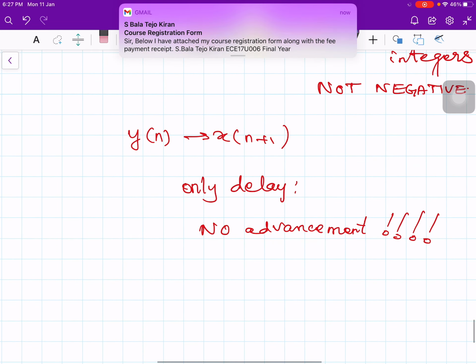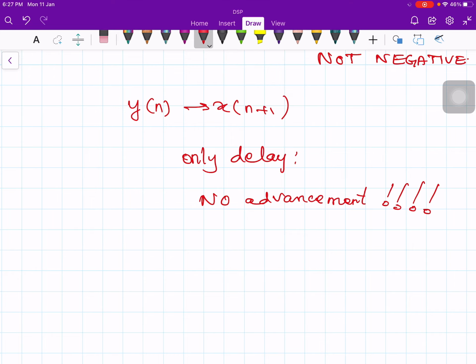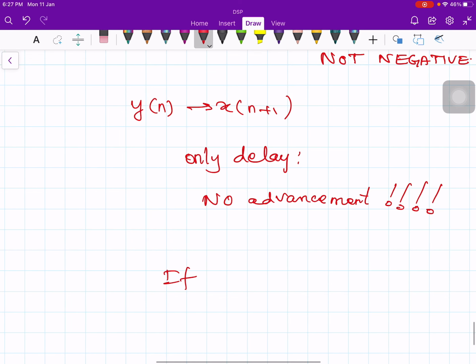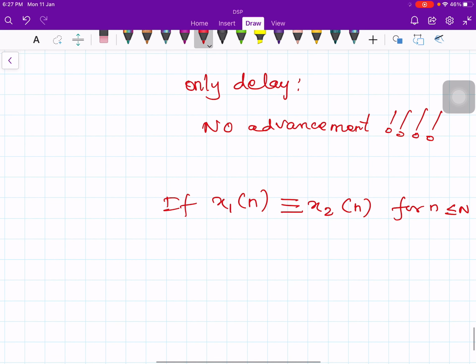Now let us see the formal definition. In formal mathematical language, it says that a digital system is causal if and only if x1 of n is identical with x2 of n for n less than or equal to capital N, where capital N is some integer, and then this implies y1 of n is also identical to y2 of n for n less than or equal to capital N.